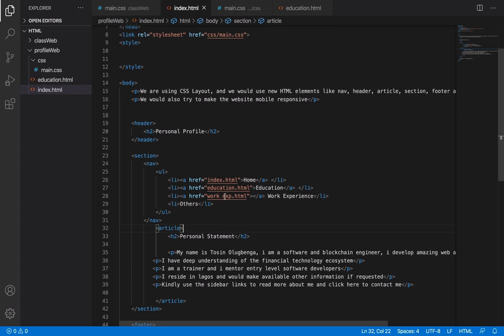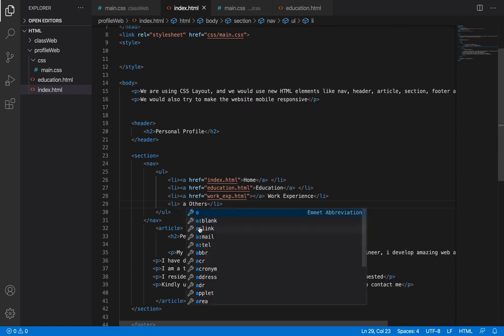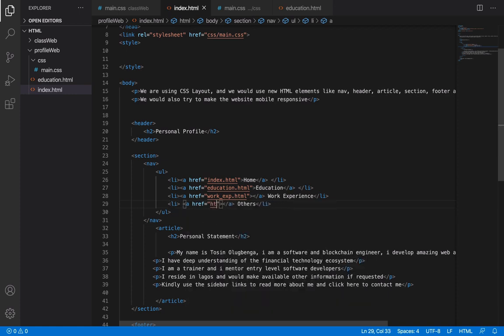It will break your line of code in the future, because when you are naming the file, instead of one space, you could make it two spaces and you will not know. So instead of space, we always use underscore to create that space. Then here, a link, we'll just call this one others.html. You can go ahead to create the files inside your profile web section.